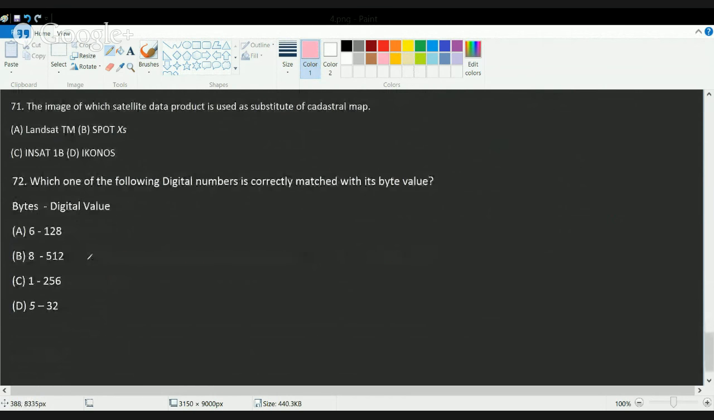The next question is, which of the following satellites is used as a substitute of cadastral map? Now, what are cadastral maps? Cadastral maps are those maps which show a small region, a region for revenue purposes or plot boundaries. Okay, so if we want to correlate any satellite data with cadastral map, we need to have it at a very high resolution.